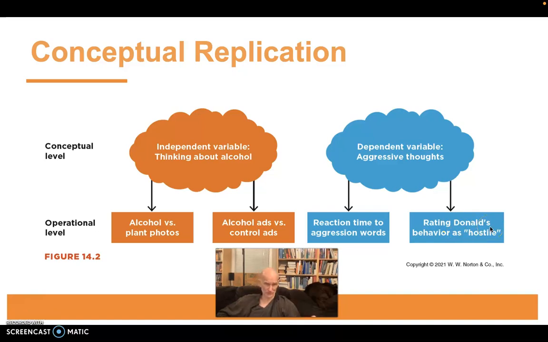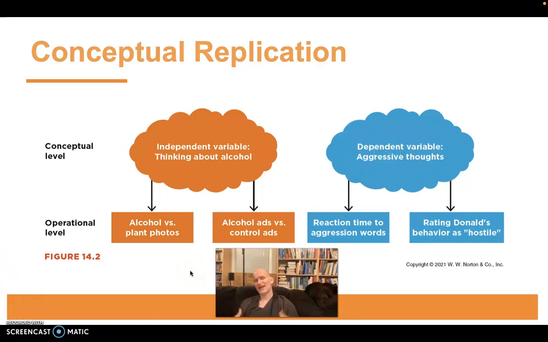Donald's behavior was ambiguous. It could be interpreted as aggressive or it could not. For instance, refusing to pay the rent could be interpreted as hostile. We then asked people about that behavior and measured how hostile they thought that behavior was.